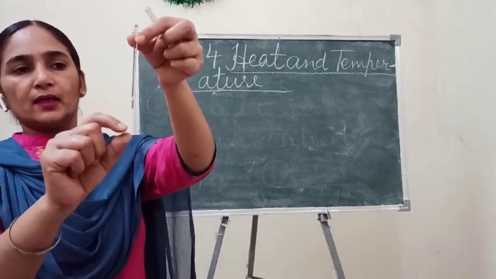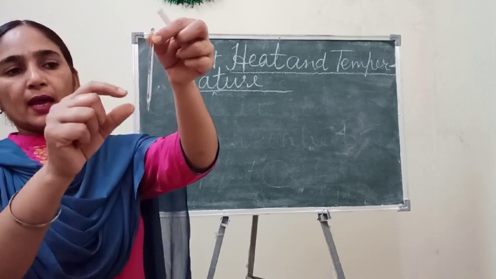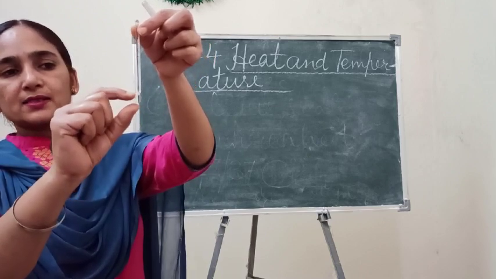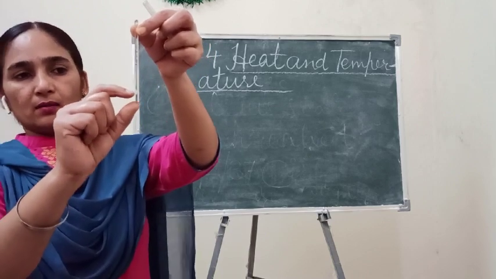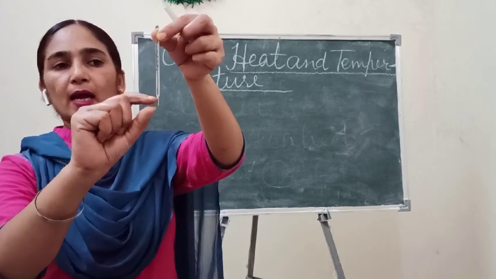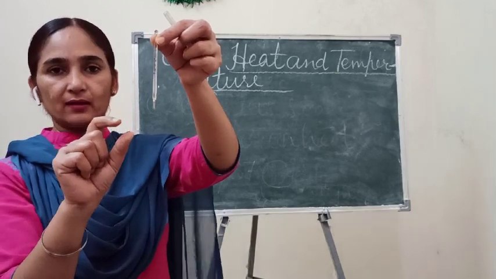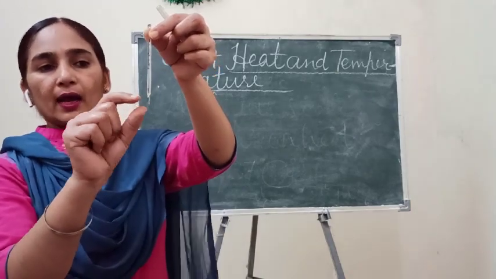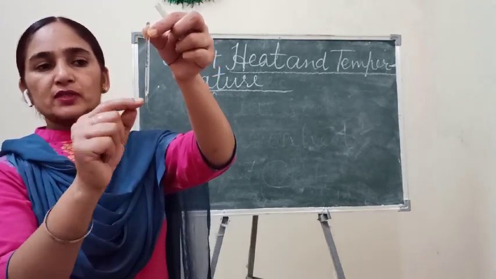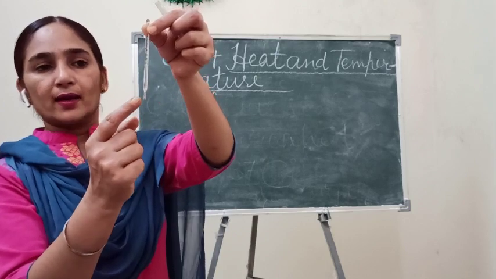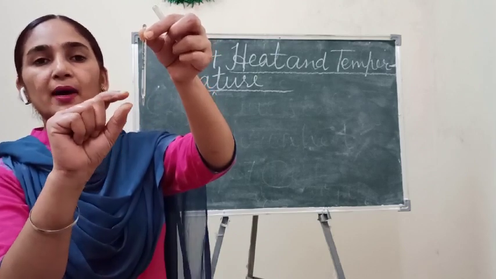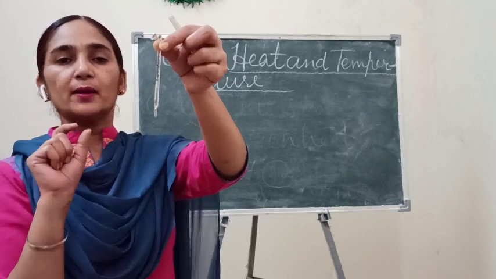This is a clinical thermometer. Children, it has this basic part at the bottom. The full thermometer is made of glass. This basic part, which looks like silver, has mercury, which is a liquid metal.